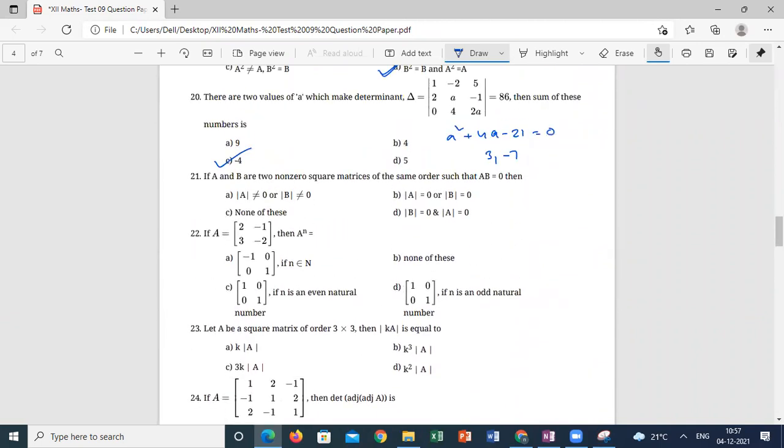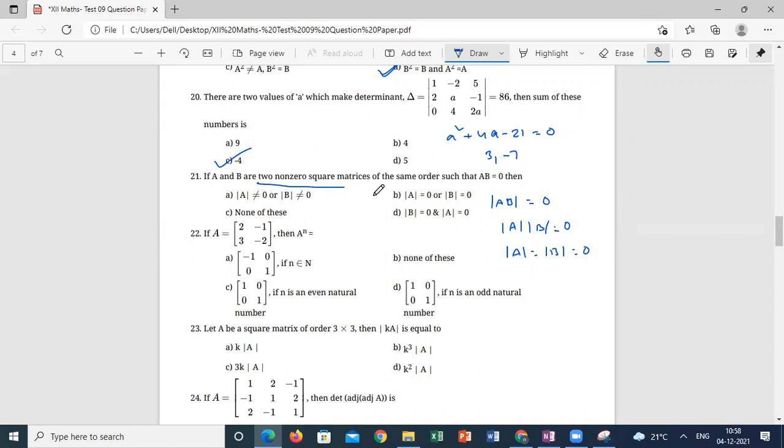Question number 21. If A and B are two non-zero square matrices of the same order, such that AB is equal to 0, when will the product of two matrices be 0? Take modulus on both sides. He is saying the product of two matrices is the 0 matrix. If I'm taking the modulus of AB is 0, that is mod A into mod B is equal to 0.